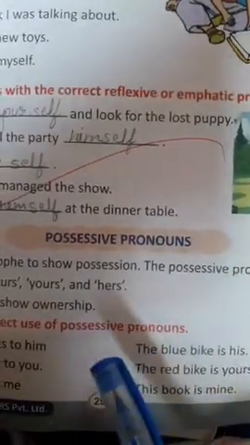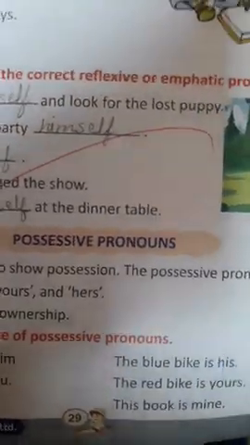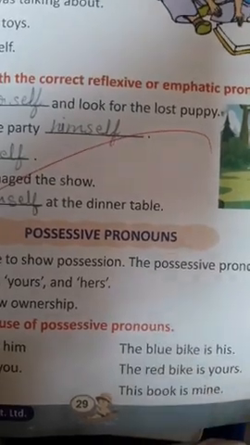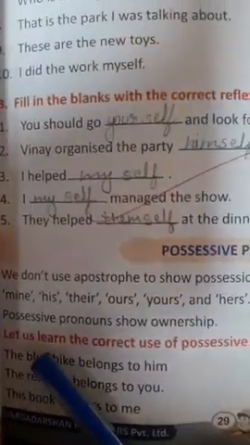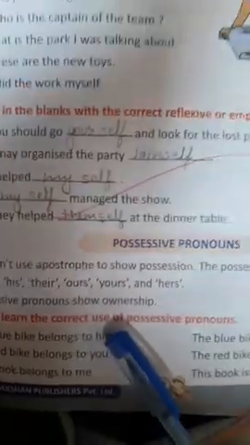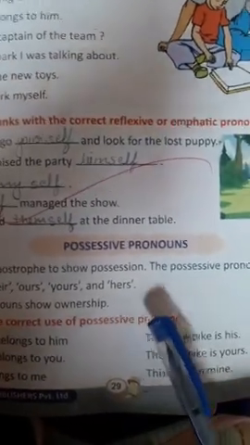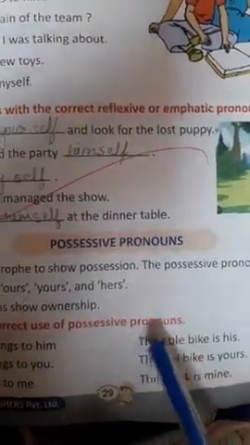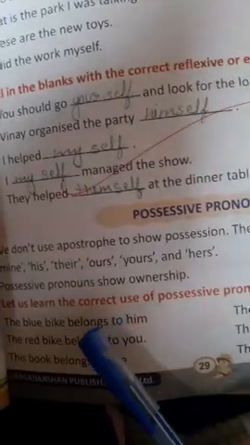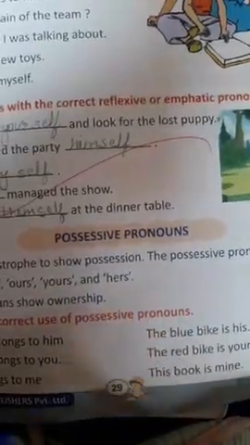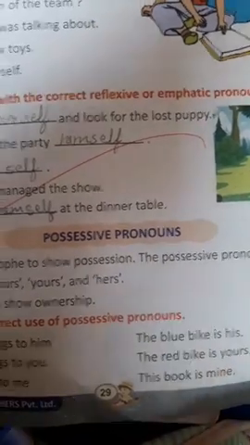Here you can see the examples also. The blue bike is his, the red bike is yours. You can see here the blue bike belongs to him. So what's going to be the possessive pronoun form? The blue bike is his. Okay, this blue bike belongs to him. So belongs to him means the blue bike is his.